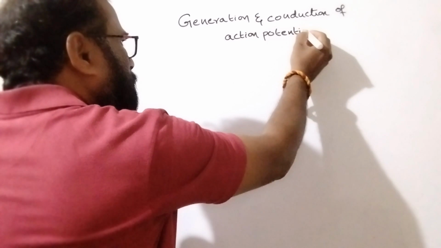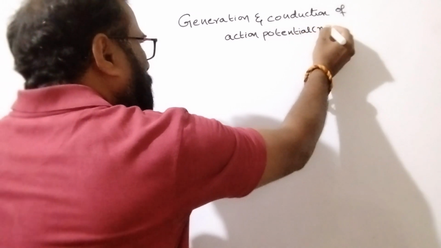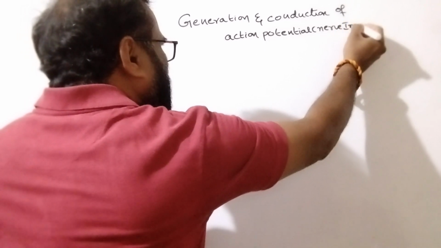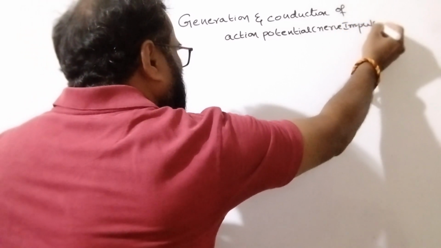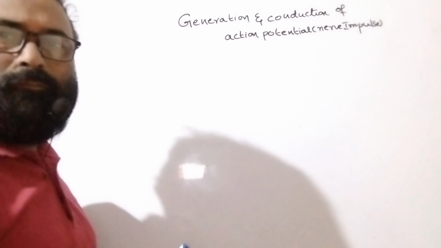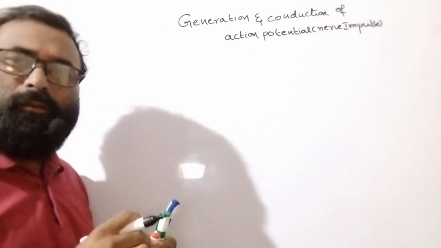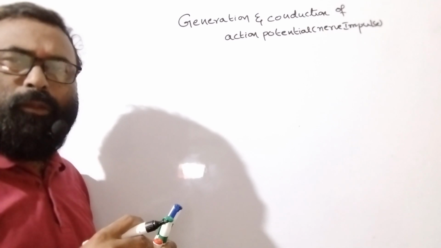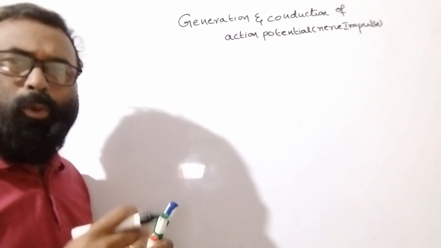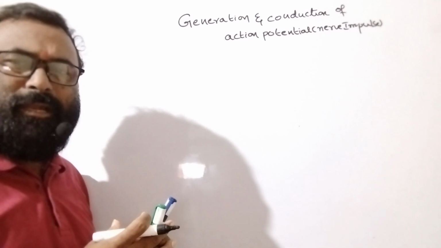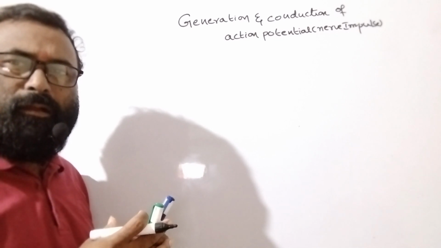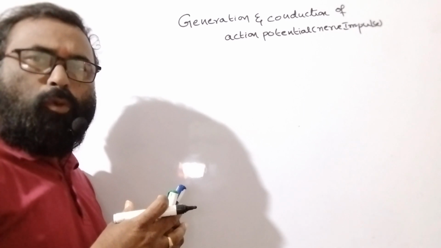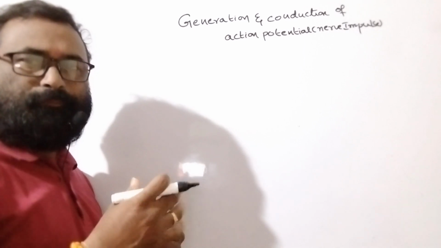Action potential is known as the nerve impulse. Along the nerve, how action potential is generated and how it is conducted, to know about this is very important to us.